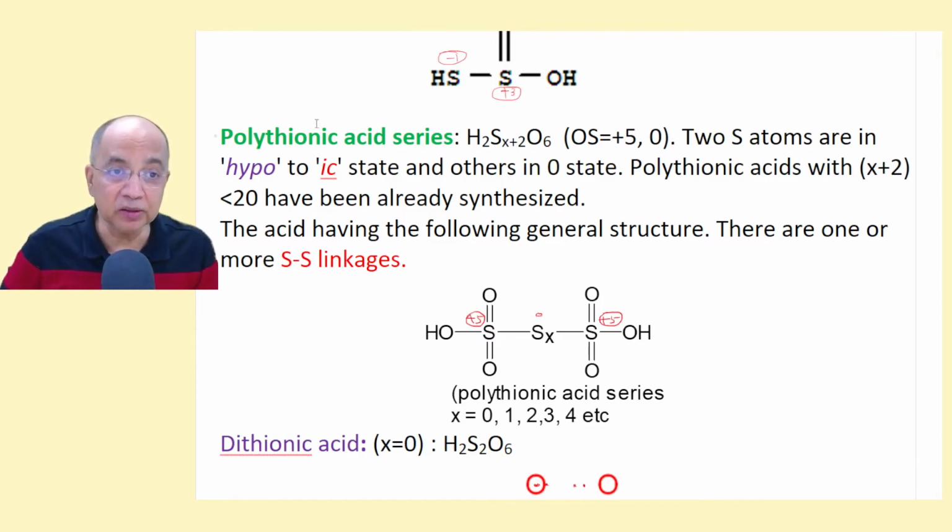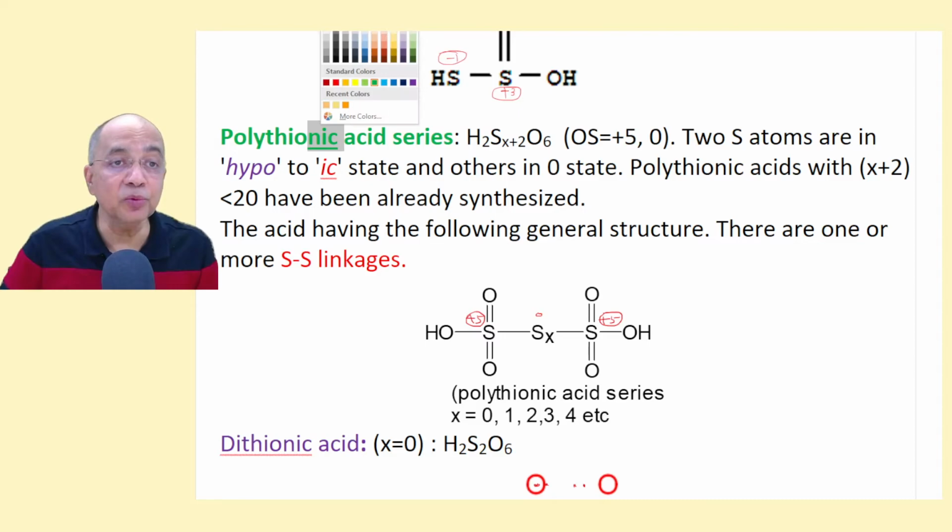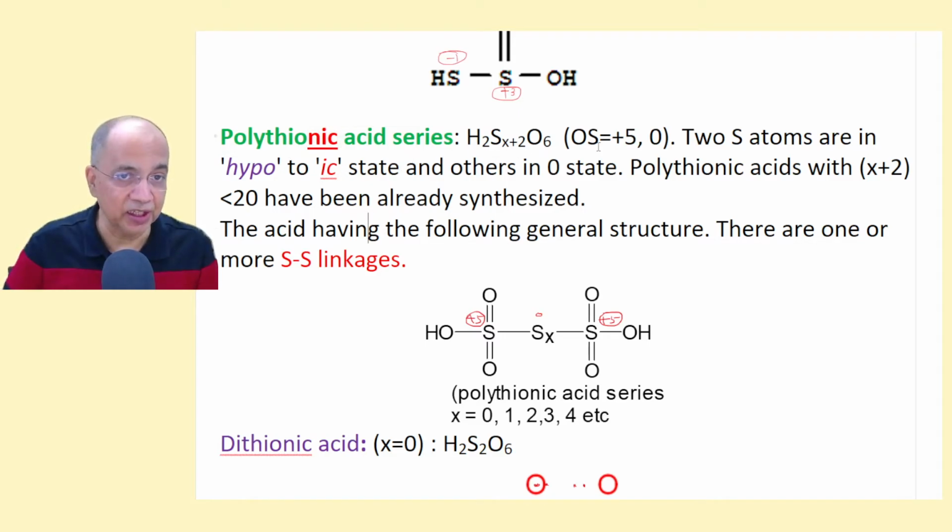Remember, polythionic. Let me underline this, and if possible, I will make a different color. Polythionic acid series, and its general formula is H2SxO6, with x plus 2 sulfur atoms. The 2 is a must. x can be 0, but the 2 is a must. Minimum 2 sulfur atoms have to be there, and O6. So these two are fixed. H2 is fixed, O6 is fixed. The only change is x, right?